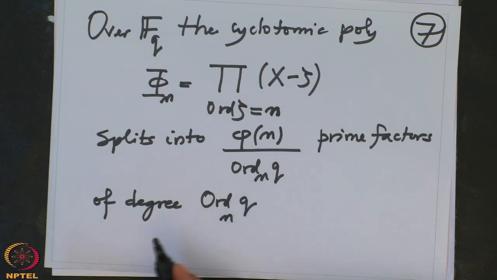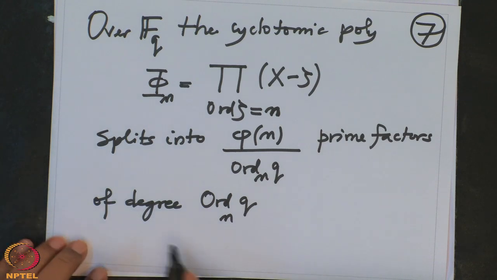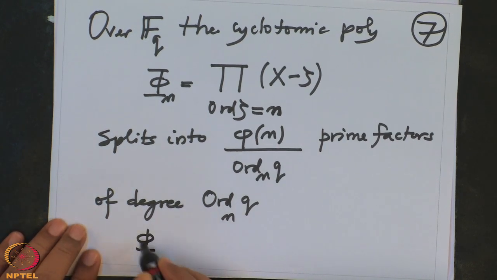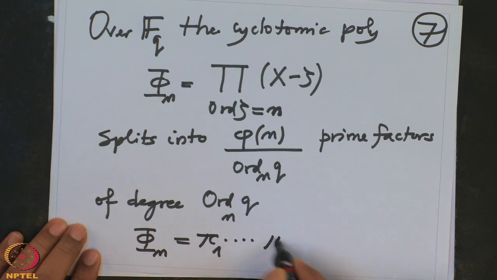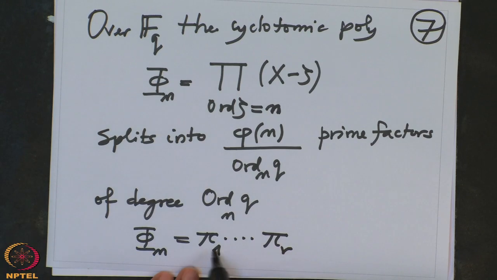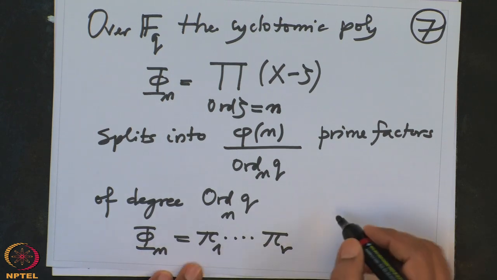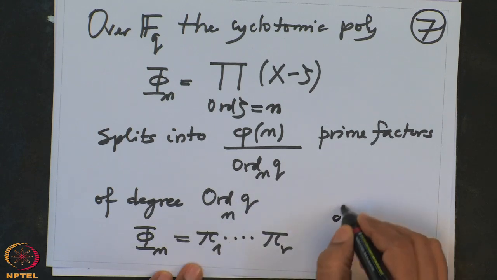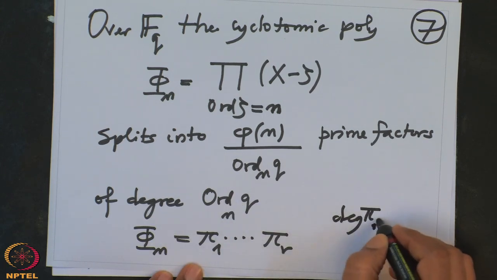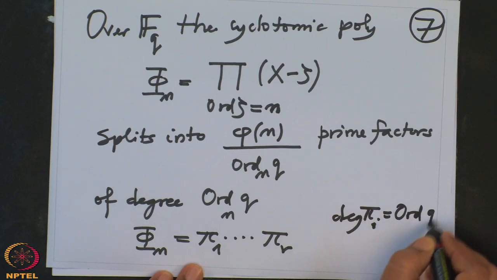So phi n will be equal to pi 1 up to pi r. They have no multiplicities, because there are no repeated zeros here, because of our assumption that n is not divisible by p, and so each one of them will have degree equal to the order of q n.